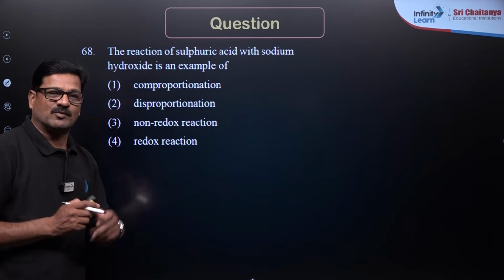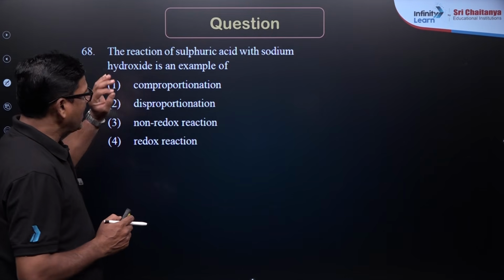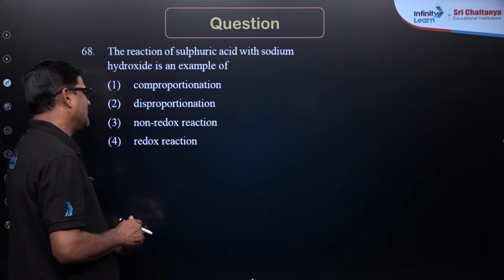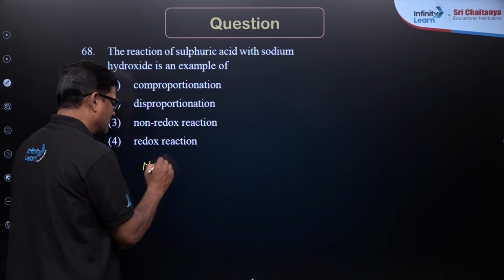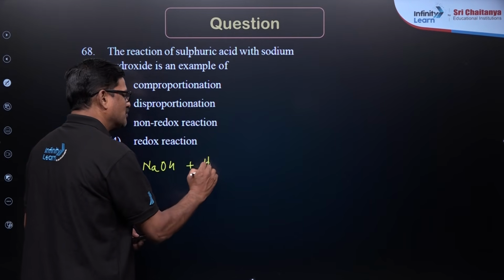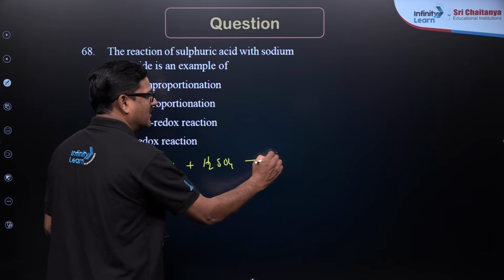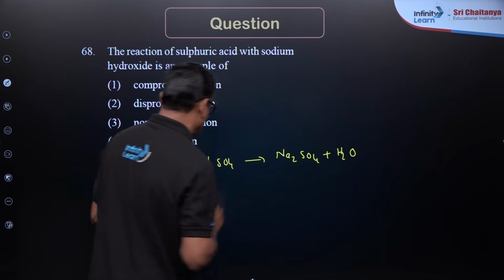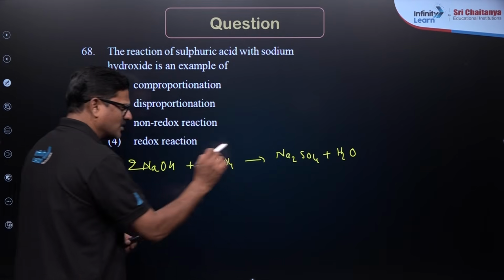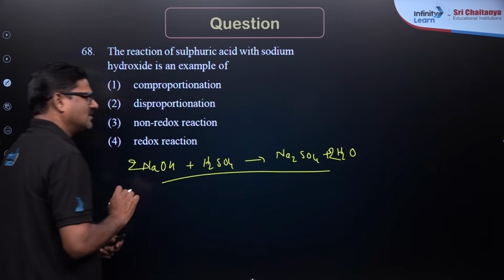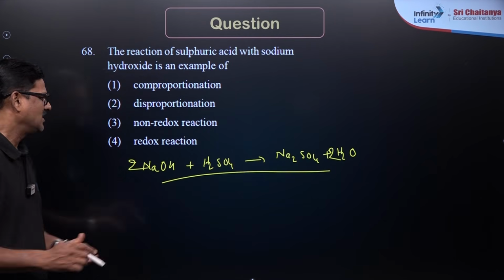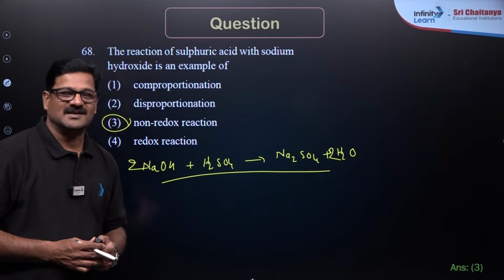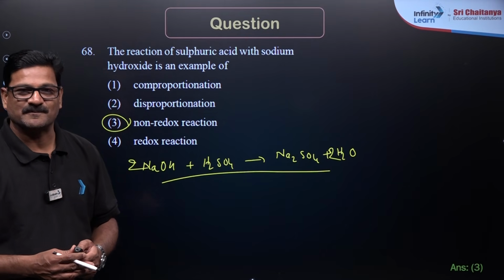So it's a very simple question, children. The reaction of sulfuric acid with sodium hydroxide is an example of. Sodium hydroxide reacts with H2SO4. You are going to get Na2SO4 plus H2O. So you can say this is going to be simply a neutralization reaction. It is a non-redox reaction. Option 3 is the correct answer for this question.